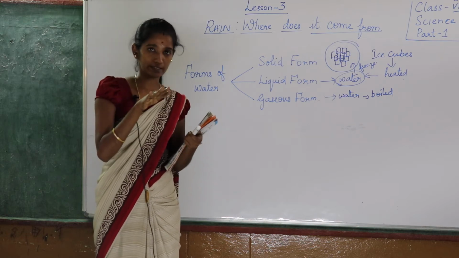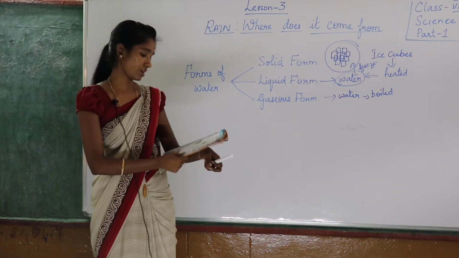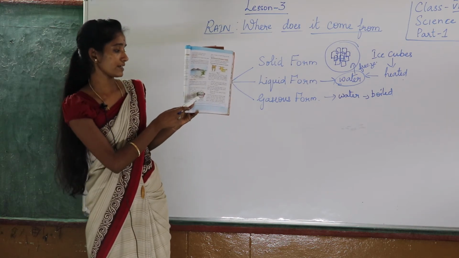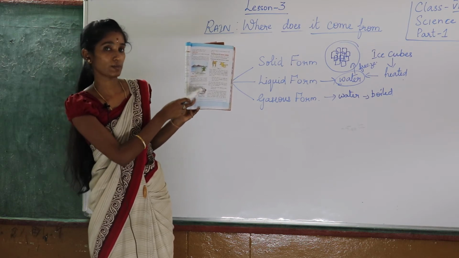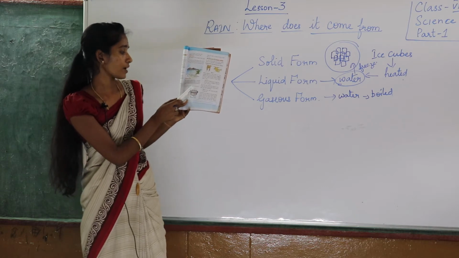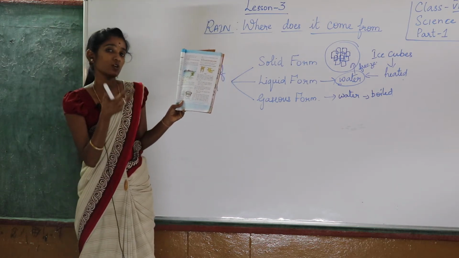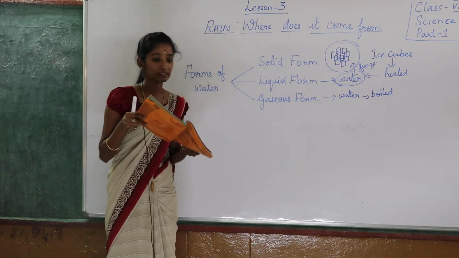When you remove the lid, there is a smoke-like structure coming out. You can see here, when this is heated, you get the vapor on top of this. You get the vapor, right? So this vapor, the gaseous form, is coming out. Till here we will first read this.